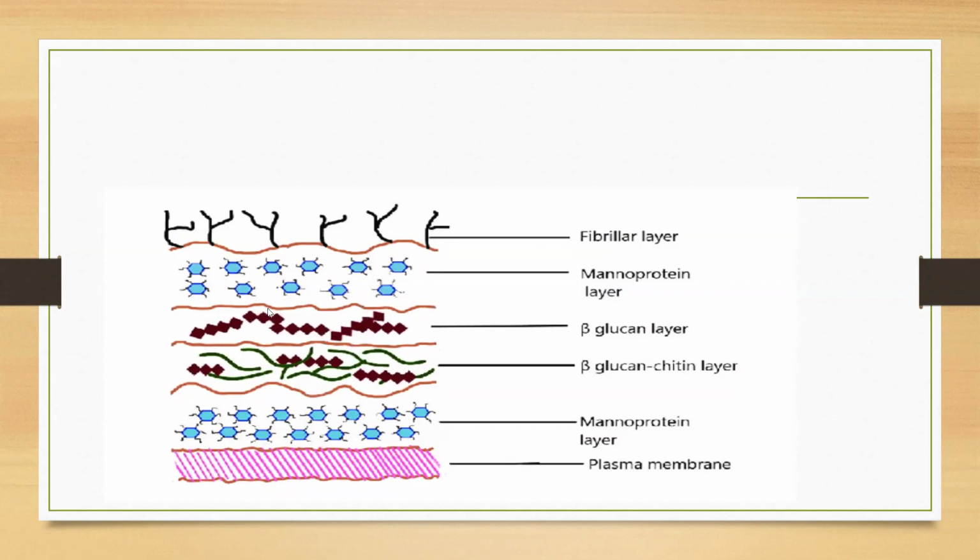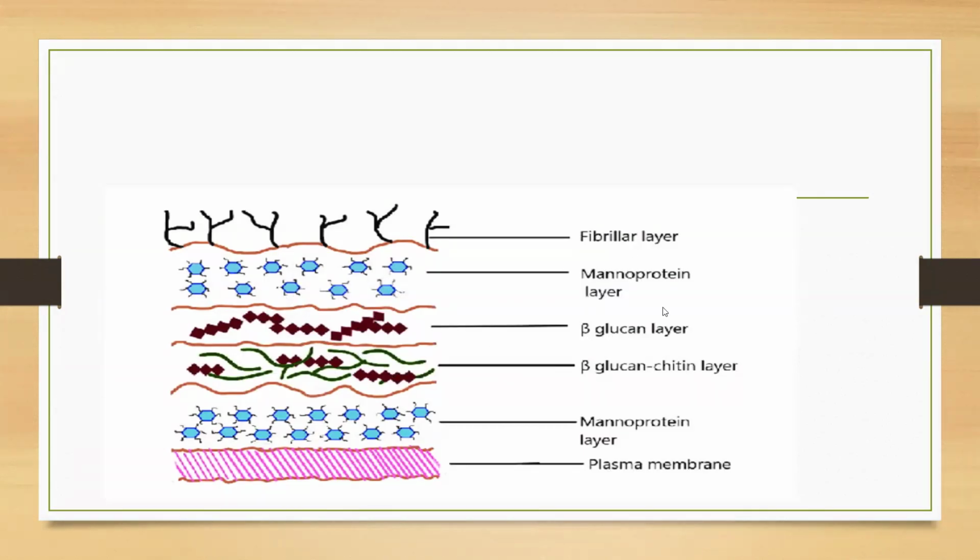Apart from beta glucan, the yeast cell wall contains mannan and chitin. Mannan means mannose, and chitin, already you know chitin. Okay. Both layers are there. This is called beta glucan layer. This is called beta glucan chitin layer.